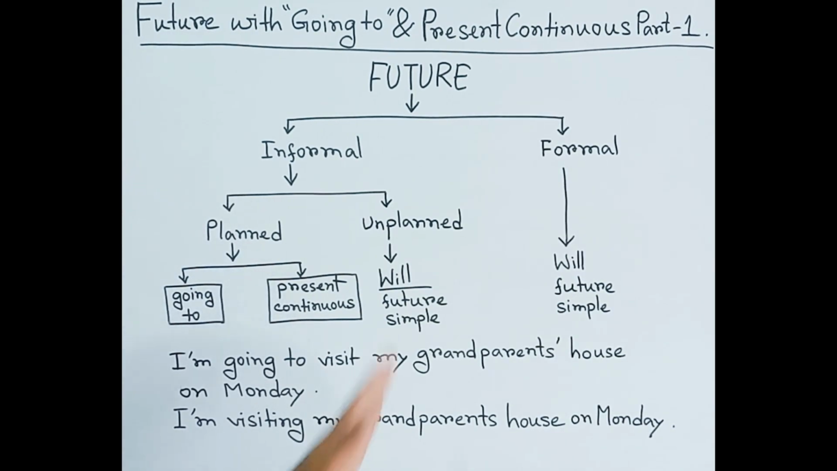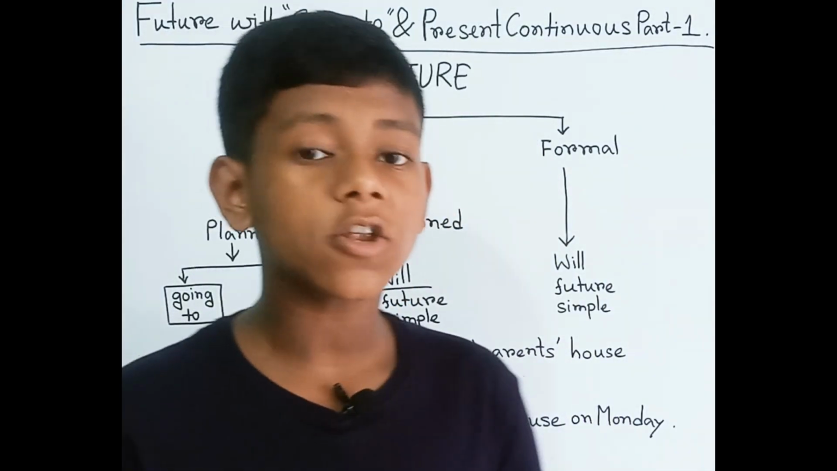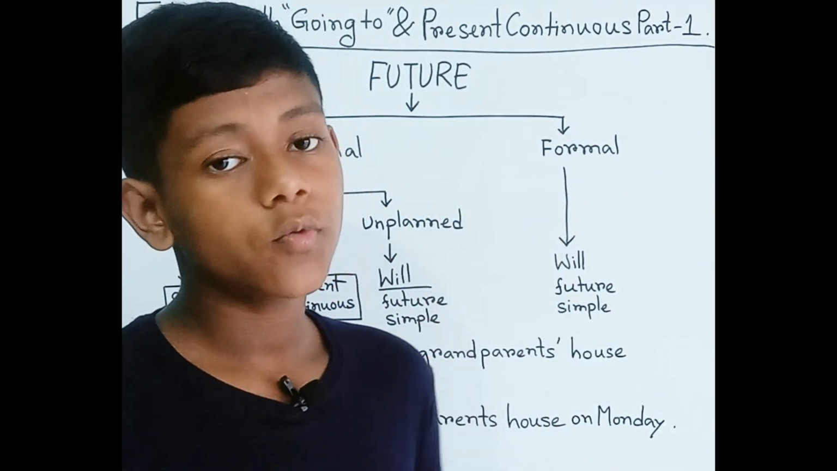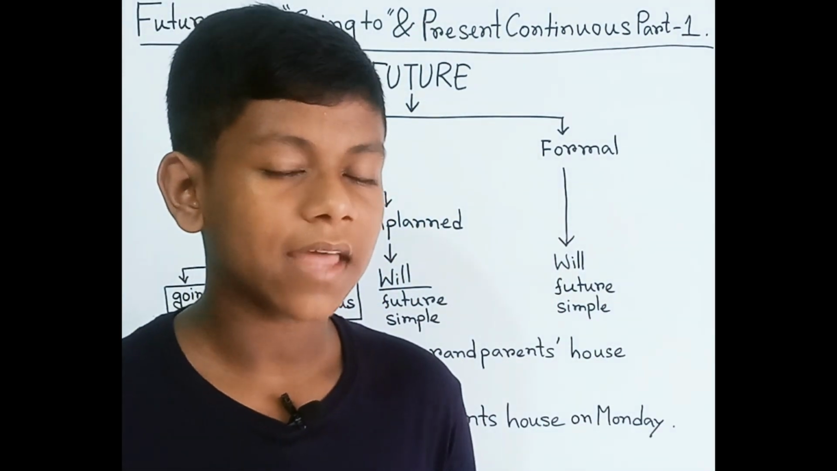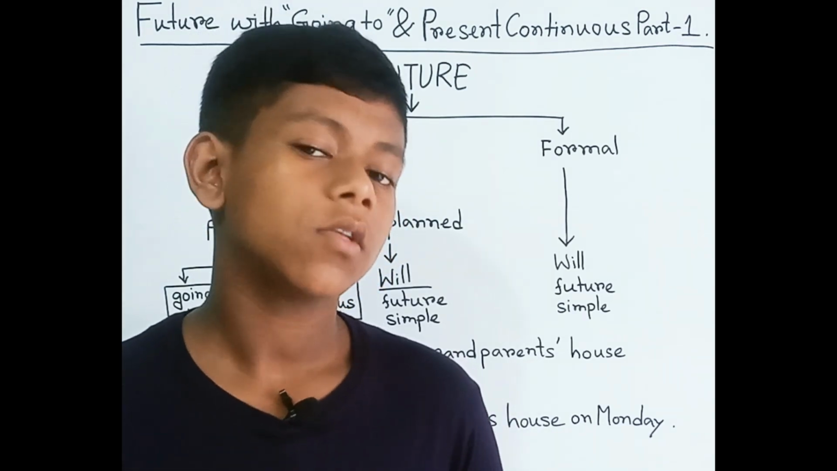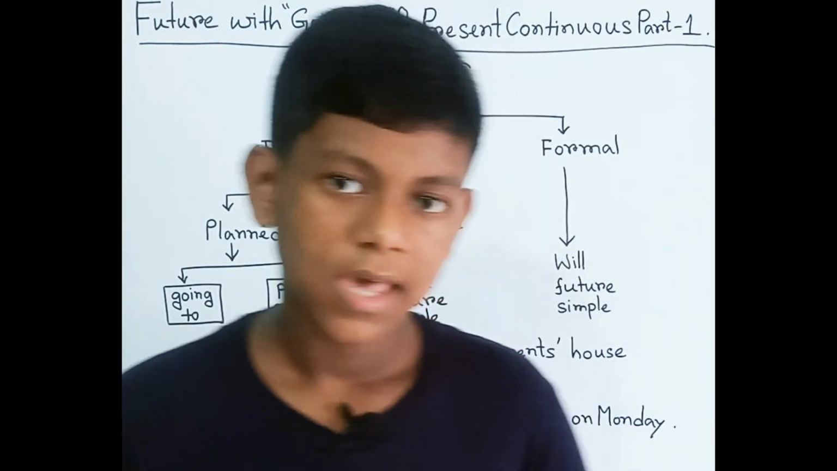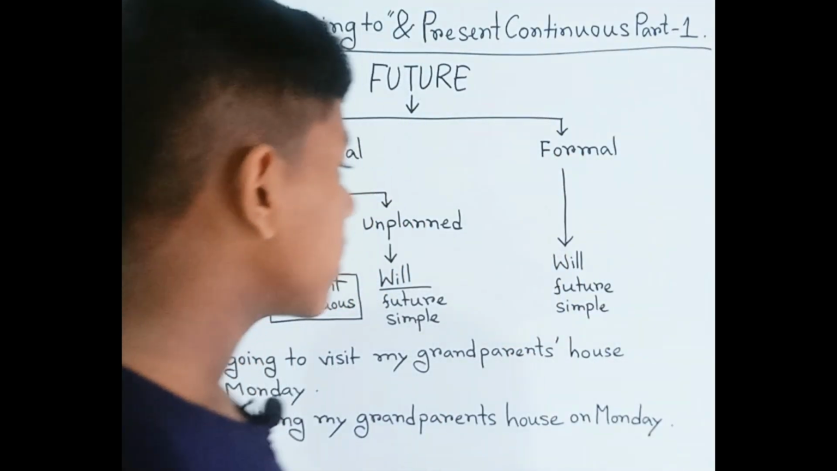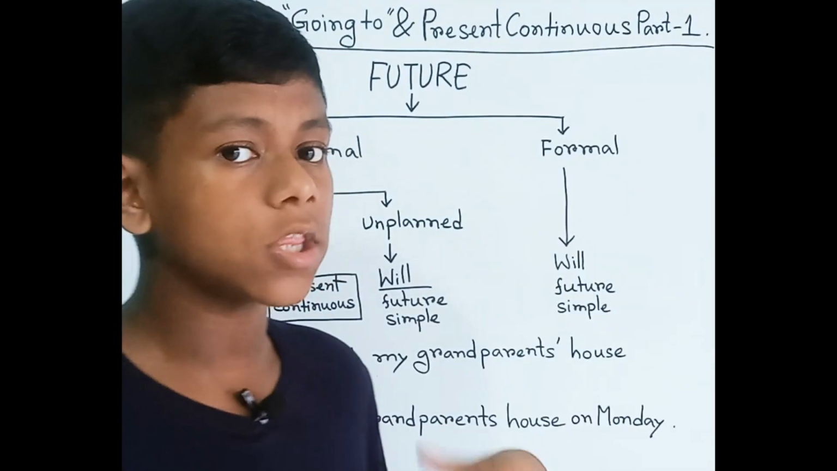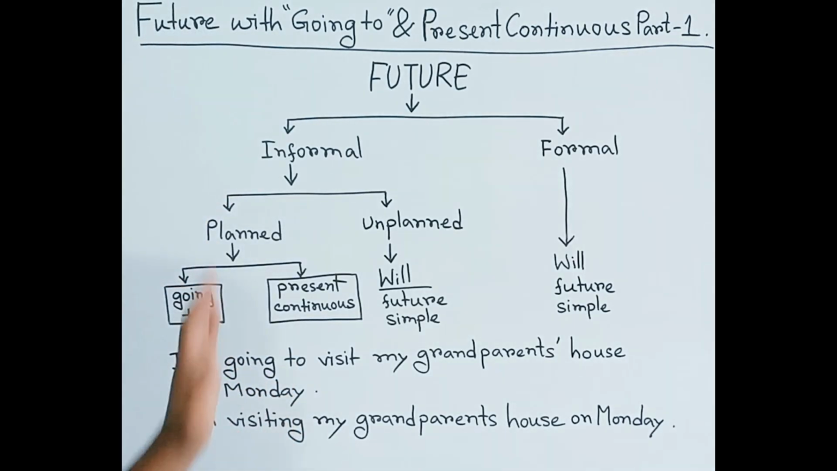We have already learned that formal means we are talking respectfully, in a polite way. On that occasion, we can use will in the future simple tense. So it means formal, and we have already understood this first section in our previous parts of the future simple tense. And then next is informal.